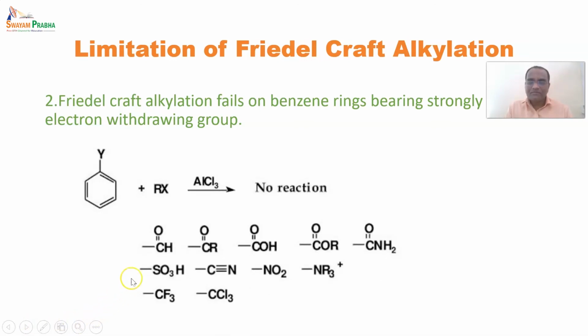The groups of such kind are listed here: mostly all the carbonyls like aldehydes, ketones, carboxylic acids, esters, amides. After that sulfonyl, cyanides or nitriles, nitro, and also amino, tertiary amine, and CF3 and CCl3. These are some electron withdrawing groups due to which this reaction is unable to be carried out, and there is no product formation.